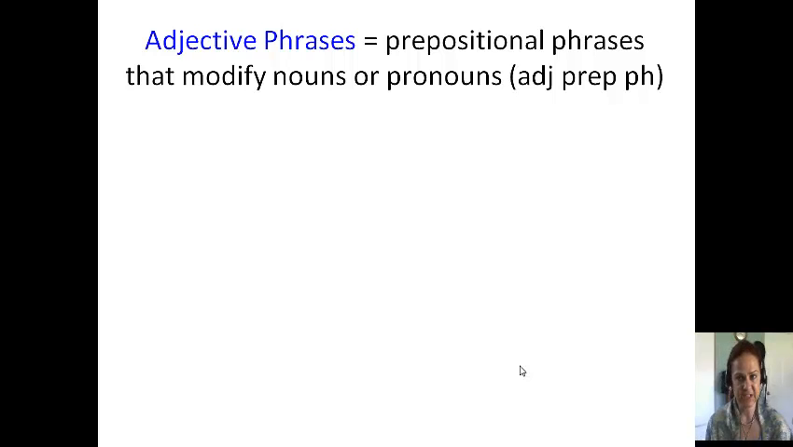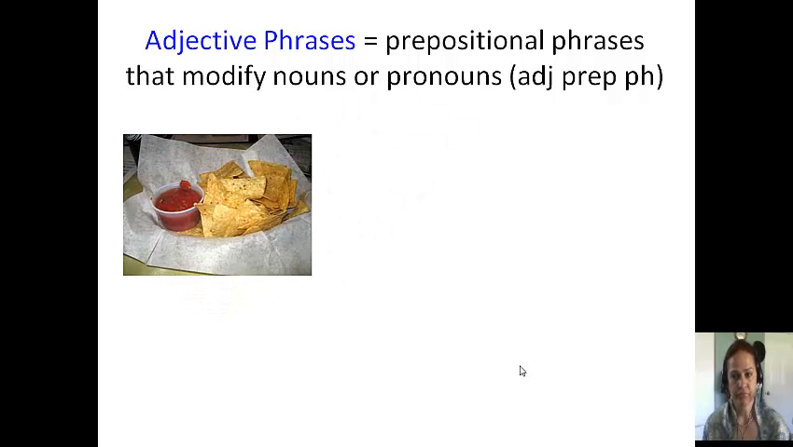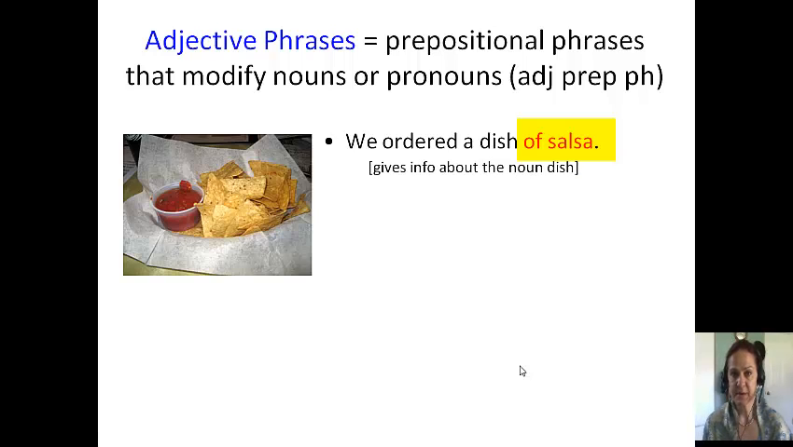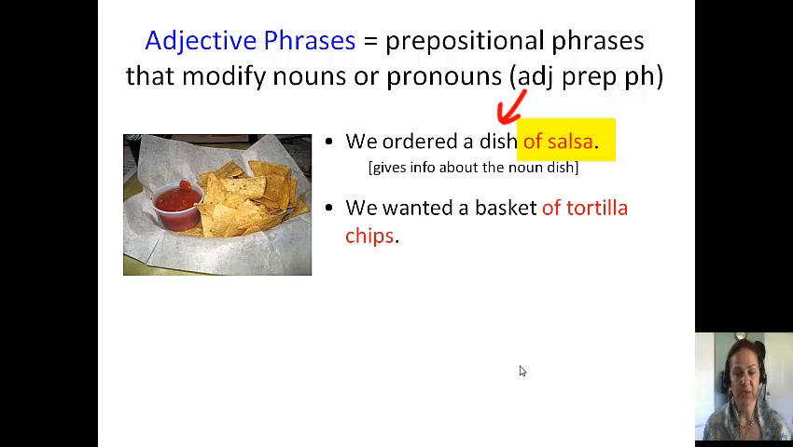Then we have adjective phrases. Adjective prepositional phrases are prepositional phrases that modify nouns or pronouns. Let's look at this example. We ordered a dish of salsa. Of salsa is my prepositional phrase. Of is my preposition. Salsa is my object of the preposition. And this gives information about the noun dish.